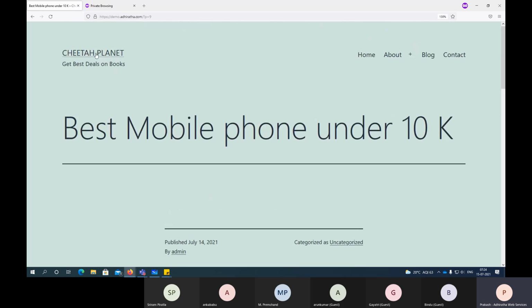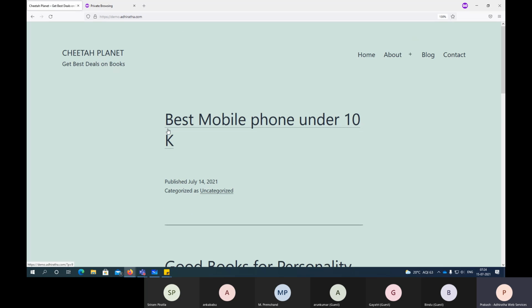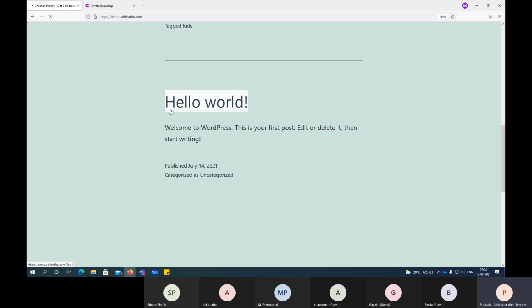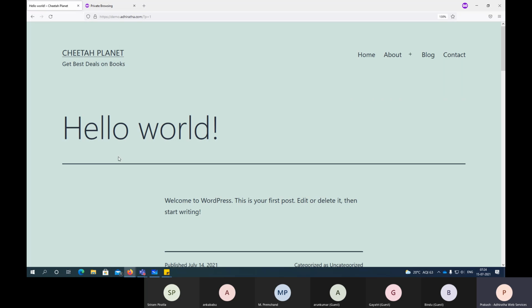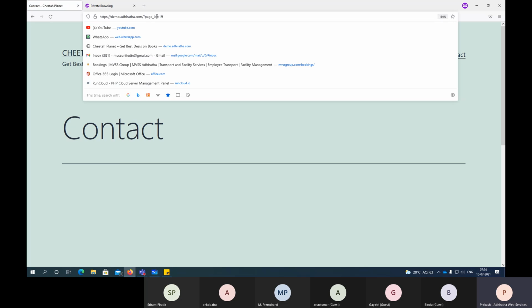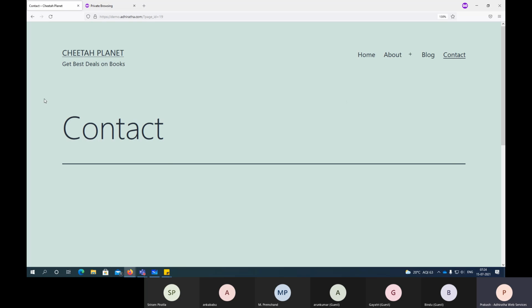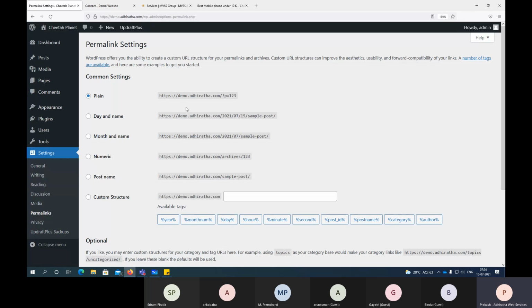Then if I open one more, Hello World, it shows p equals 1, right? Similarly, if I open contact, it shows page ID equals 19, right? What are these numbers? That's what you can decide here.